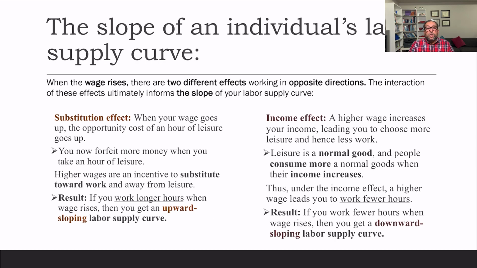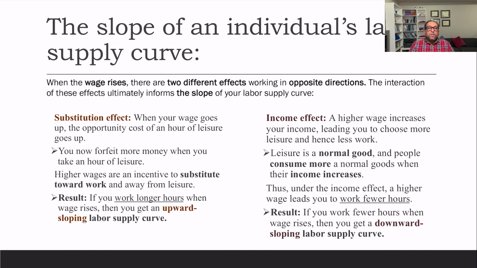Now the slope of an individual labor supply curve. So how is the labor supply curve sloped? When the wage rises, there are two different effects working in opposite directions. The interaction of these effects ultimately determines the slope of your labor supply curve. And every individual has a different labor supply curve.